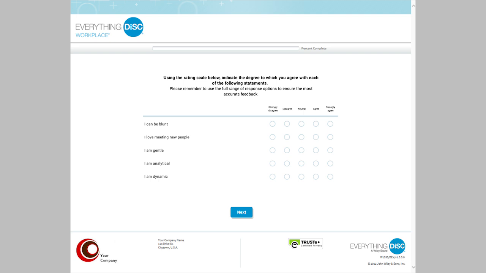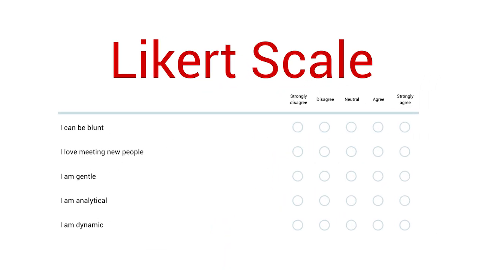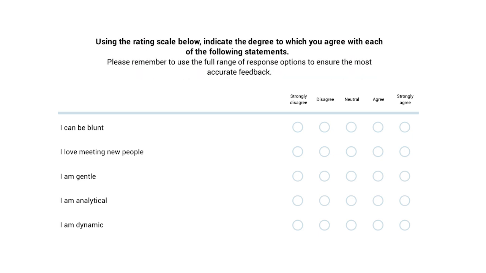DiSC base items are items that are used in all applications of DiSC, from workplace to work of leaders. He'll answer them using a Likert scale. A Likert scale offers Matt a way to communicate how much he agrees or disagrees with each item. The scale goes from 1 to 5, with 1 being strongly disagree and 5 being strongly agree. The numbers on the Likert scale are used to give a numerical value to how much Matt endorses an item. For instance, Matt marked strongly agree next to "I can be blunt." That means that item is valued at a 5 when scoring his assessment.